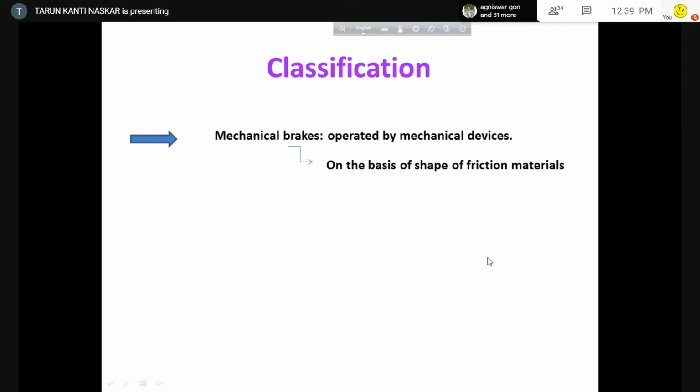One is block brake, another one is internal or external shoe brake, and the third one is band brake. So these are the types of brake which we will discuss, and these are mechanical devices. These 3 types of brakes we will discuss here.